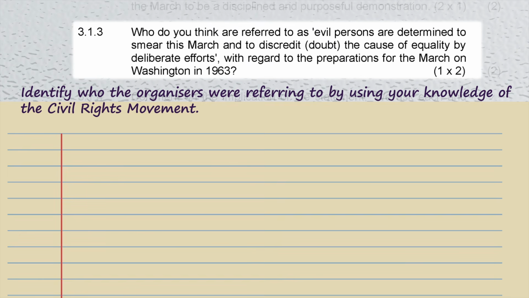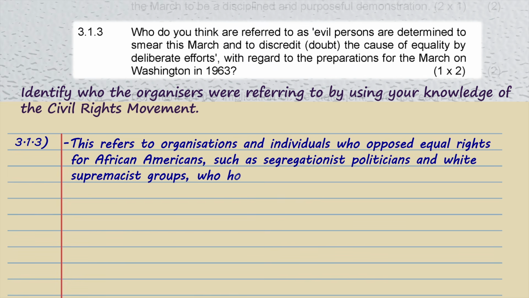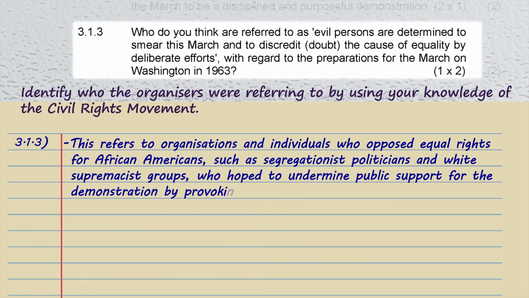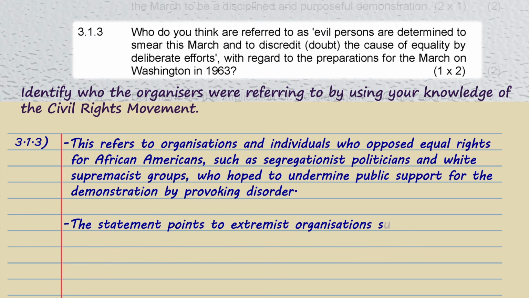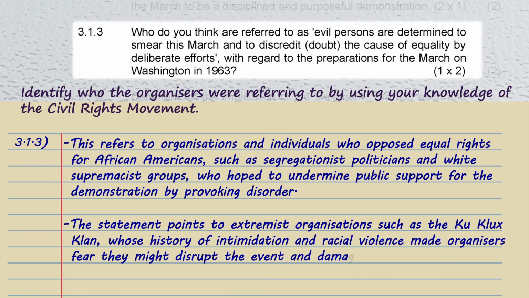The answer is that this refers to organizations and individuals who opposed equal rights for African Americans, such as segregationist politicians and white supremacist groups who wanted to undermine support for the demonstration by provoking disorder. It could also refer to extremist organizations such as the Ku Klux Klan, whose history of intimidation and racial violence made organizers fear that they might disrupt the event and damage the reputation of the civil rights movement.